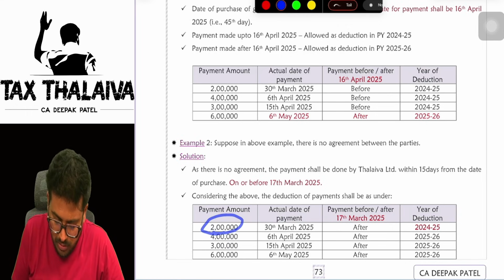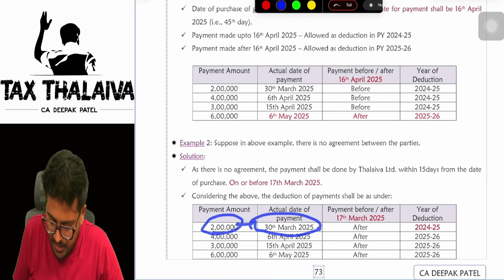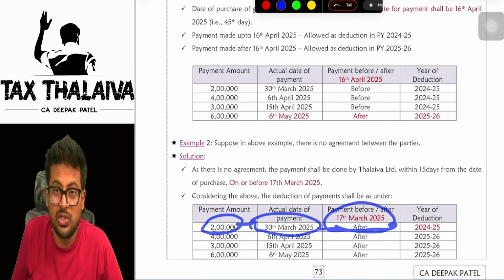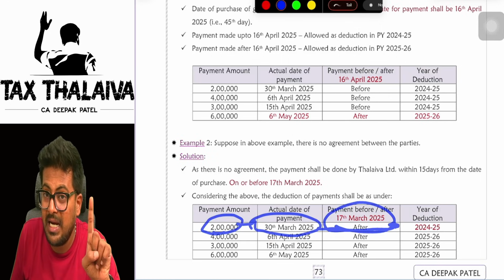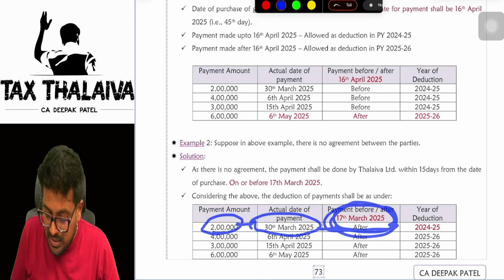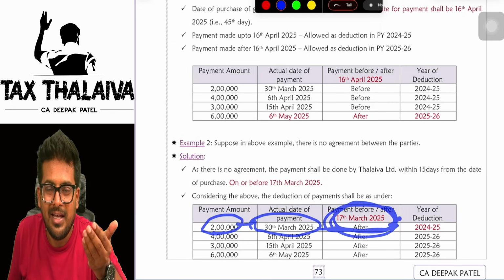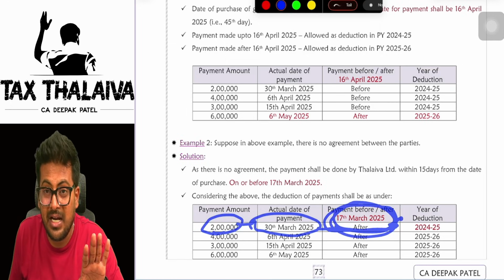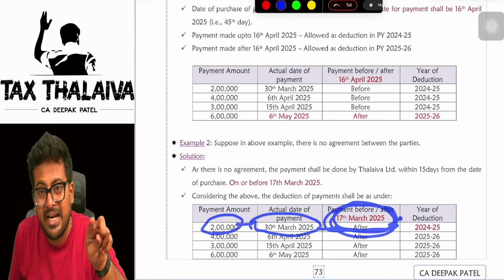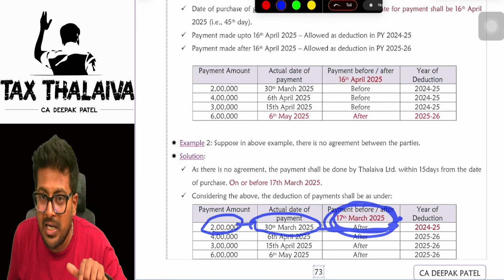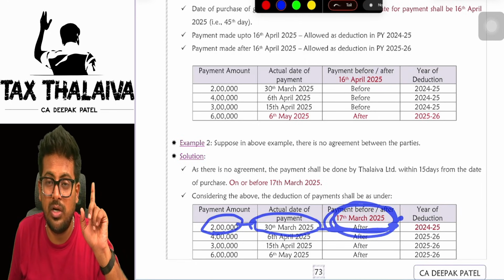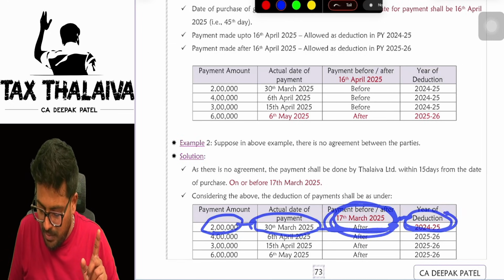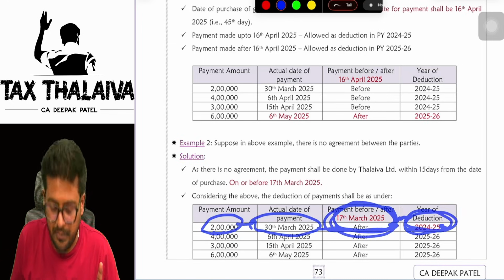See, 2 lakhs of amount, actual payment date received by MSE was 30th March, but it was supposed to be received before 17th March. No. Has it received? No. Means the payment is delayed. But the payment is done on what? 17th of March. But you remember, here 17th March itself the payment is made. Though it is delayed, the payment is made during which financial year? 24-25. Yes or no? Before 31st of March 25 itself it is made. So the deduction is available in 24-25 financial year.